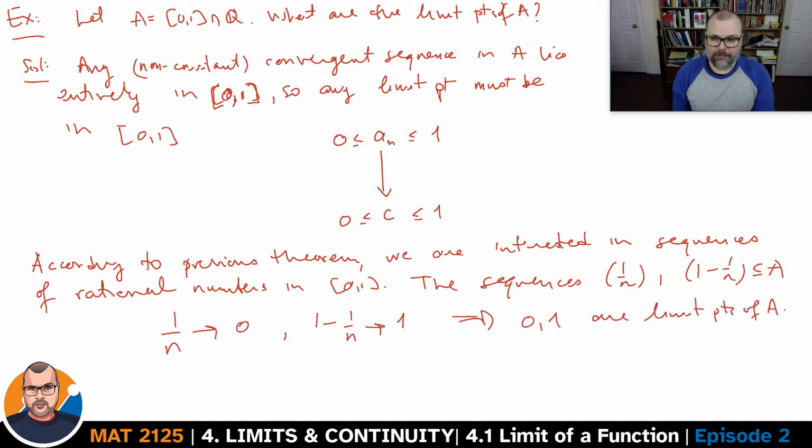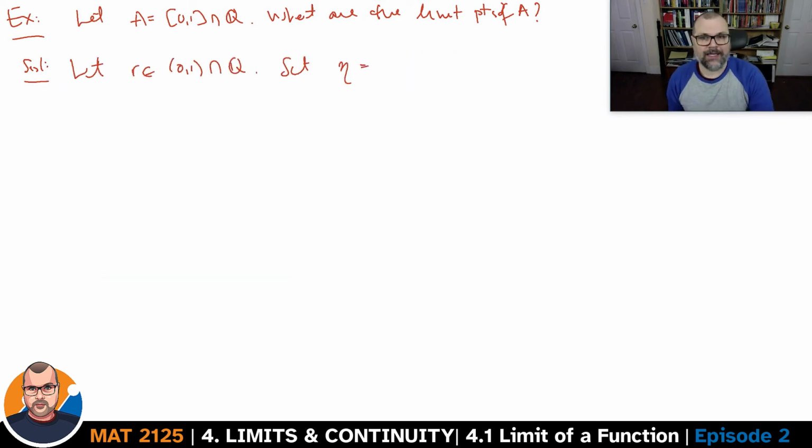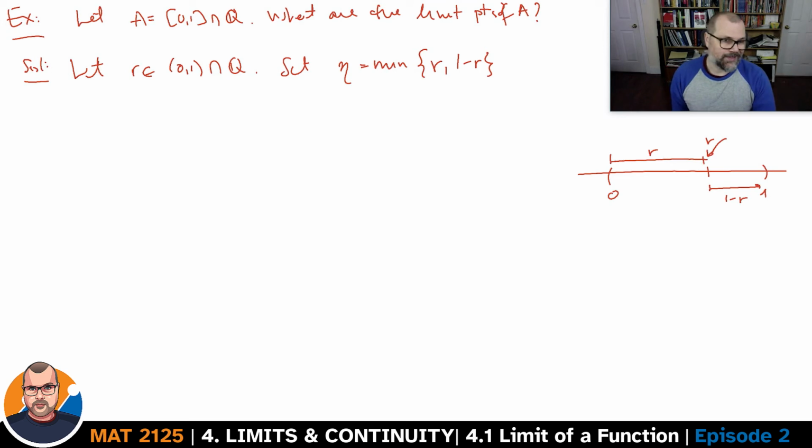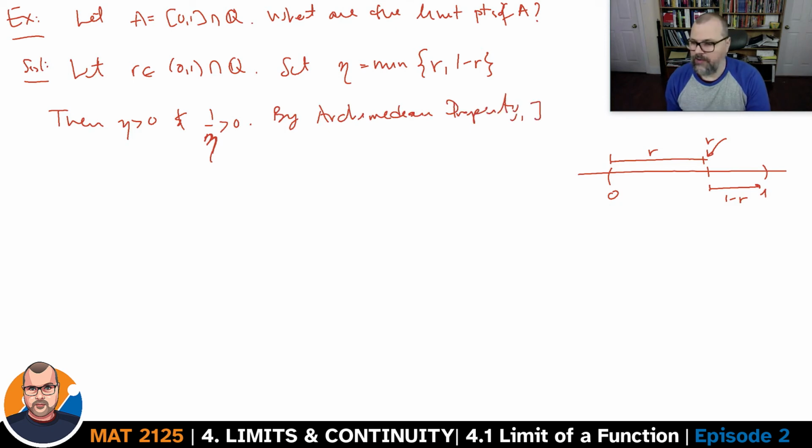Okay. Now let's pick some rational number r, which is contained in the open interval (0, 1). Set eta to be the minimum of the following quantity, r and 1 minus r. In this example, eta would be this quantity, because r, at least the way I've drawn it, is above 1/2. Then eta is a positive number, and 1 over eta is also positive. You use the Archimedean property. You can find an integer m such that m is greater than 1 over eta.